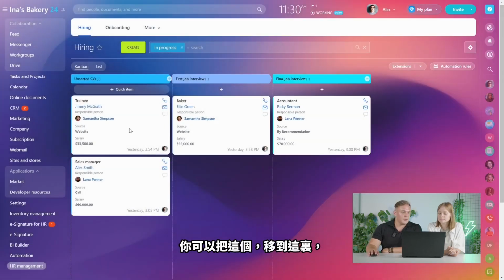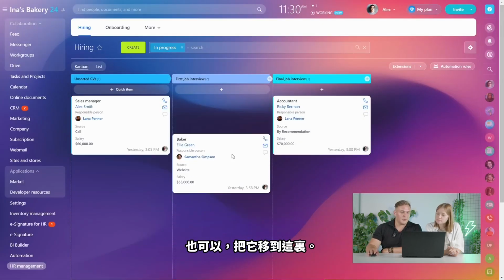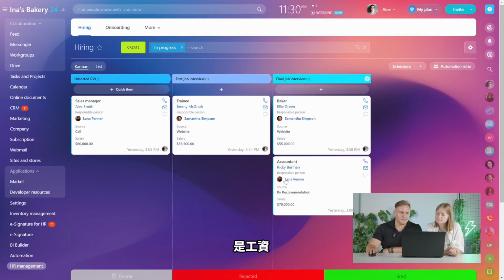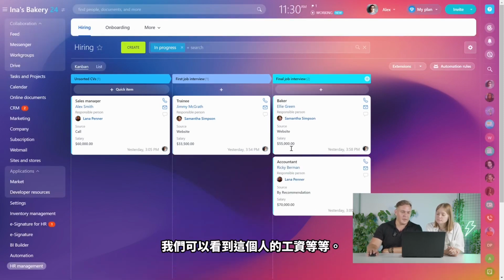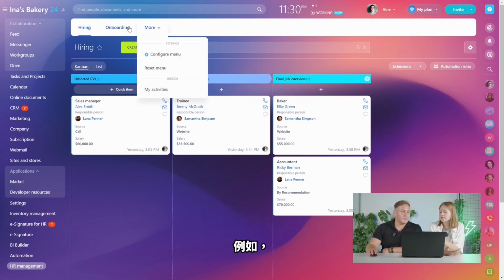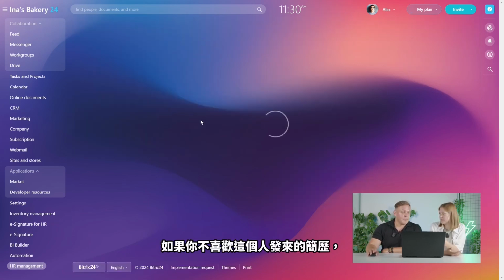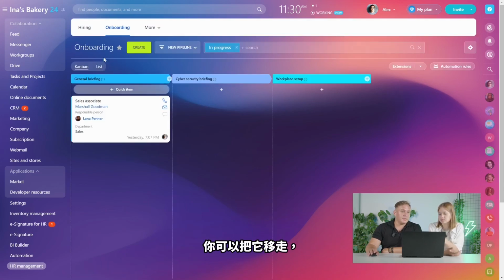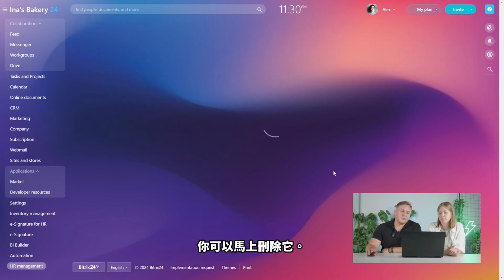And there's so much variety and so much versatility in this tool. And then again, you can move this here and you can move it here. And as it progresses, there's the salary again. We can see the person's salary and so on. And if, for example, you don't like the CV that the person sent, you can just delete it right away.